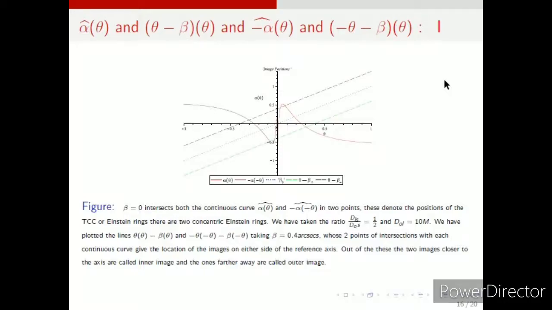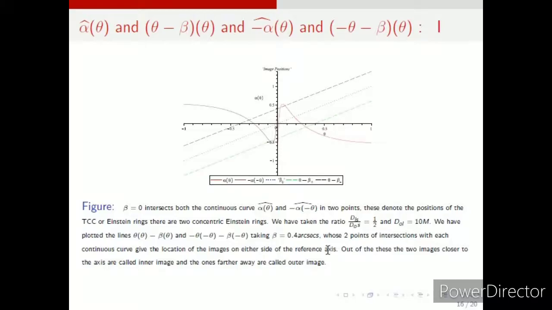Now the point of intersection of beta with alpha hat, the middle one with alpha hat, is at 2 points. These 2 points are two concentric Einstein rings. Those theta values will give us the locations of the two concentric Einstein rings.